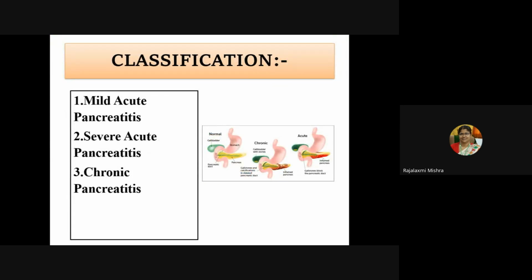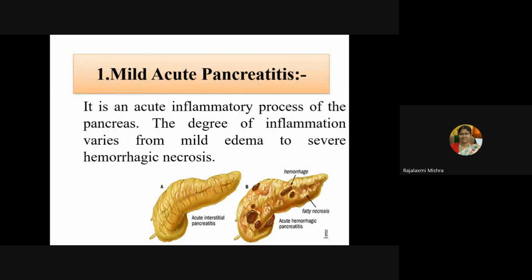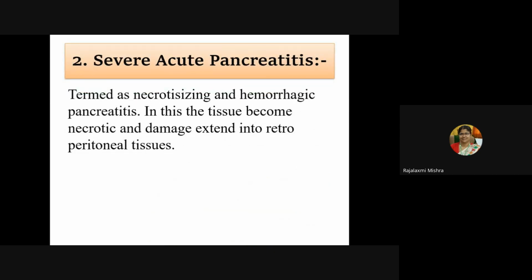Classification: it can be mild acute pancreatitis, severe acute pancreatitis, and chronic pancreatitis. Mild acute pancreatitis is an acute inflammatory process of the pancreas. The degree of inflammation varies from mild edema to severe hemorrhagic necrosis. Severe acute pancreatitis is termed necrotizing and hemorrhagic pancreatitis. In this, the tissue becomes necrotic and damage extends to retroperitoneal tissues.